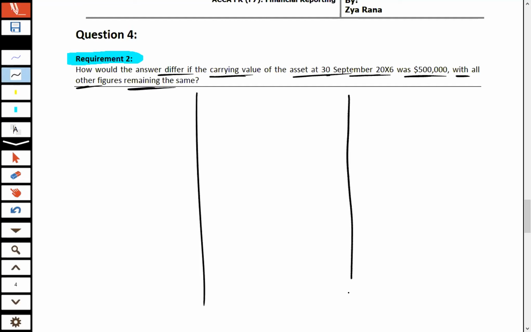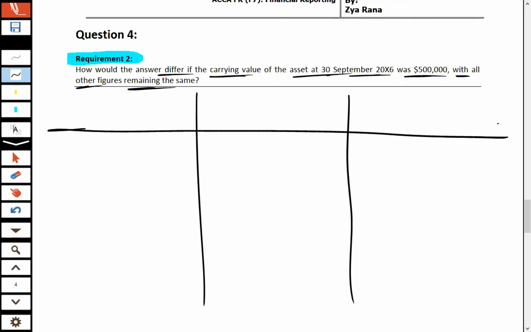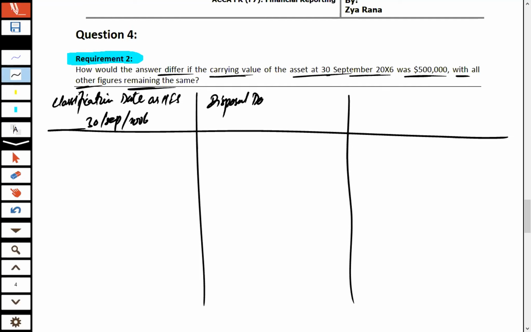Now let's assume the classification date as held for sale is 30th September 2006. The rest of the things are the same, so the disposal date in this scenario would also remain the same, that's 30th November 2006, and the year end date would also remain the same, that is 31st December 2006.